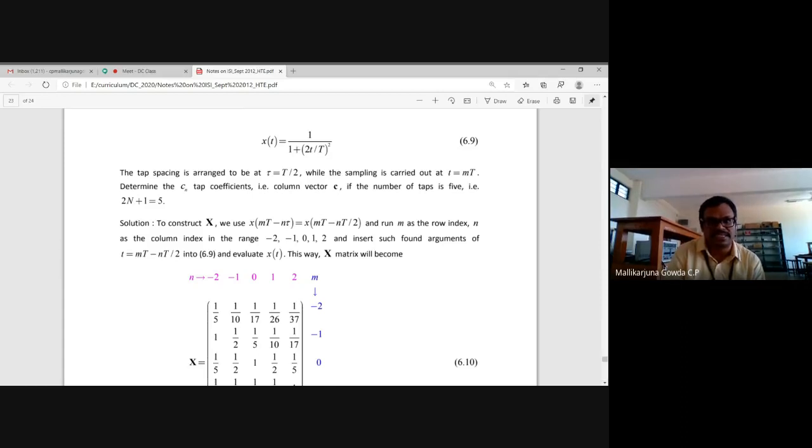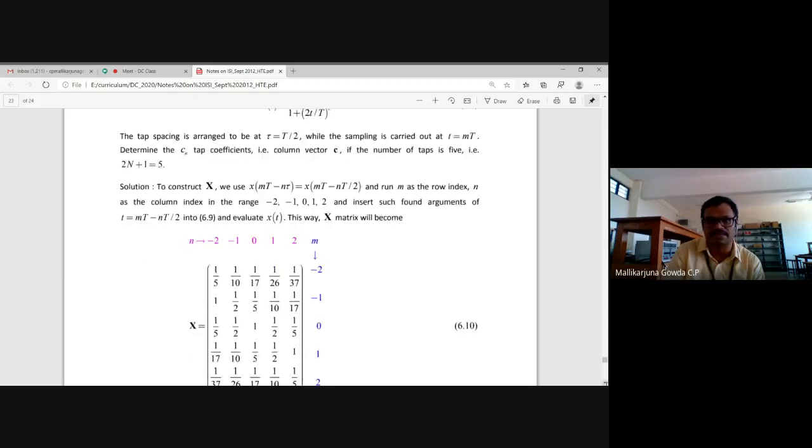And that 5 by 5 matrix contains the elements x of mT minus n tau. I am substituting tau as T by 2. For understanding, I have written m as the row index and n as the column index, to differentiate between m and n. N is the column index and m is the row index. Here the values are already calculated.